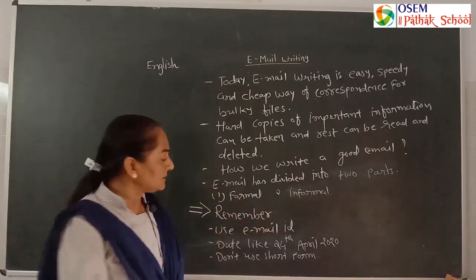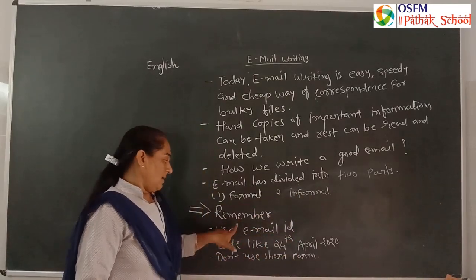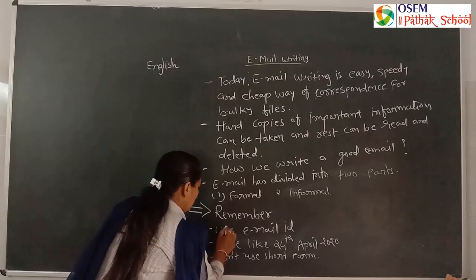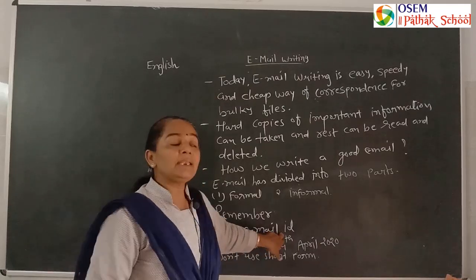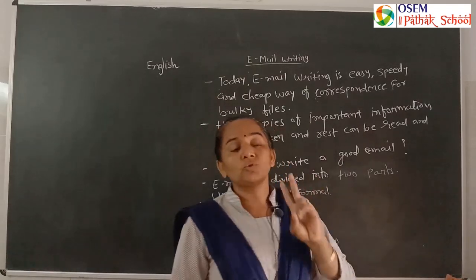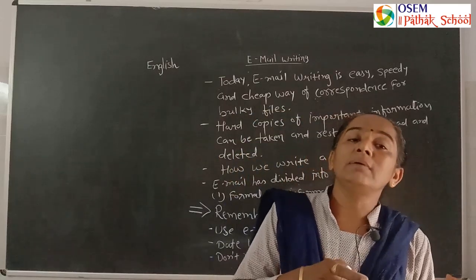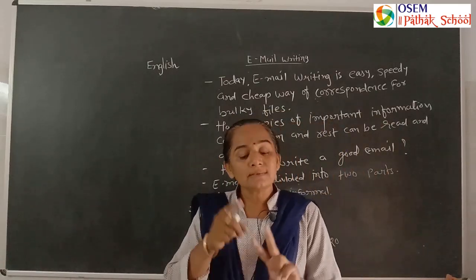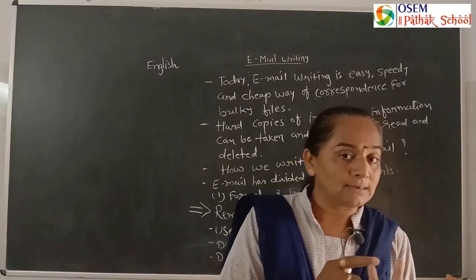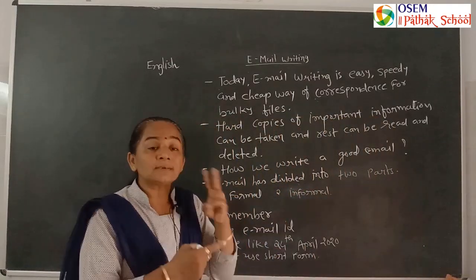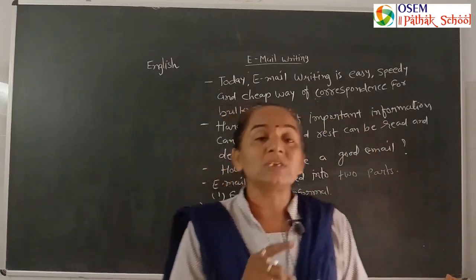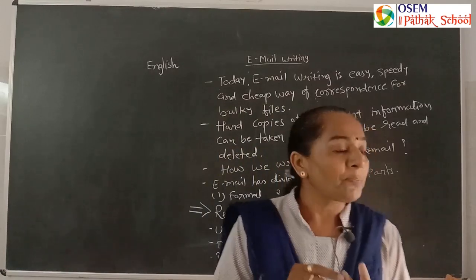For email writing, remember these 3 points. We should use email IDs. Here we need 2 email IDs: one is the receiver's address and one is the sender's address. We also need a third one, for CC, carbon copy.